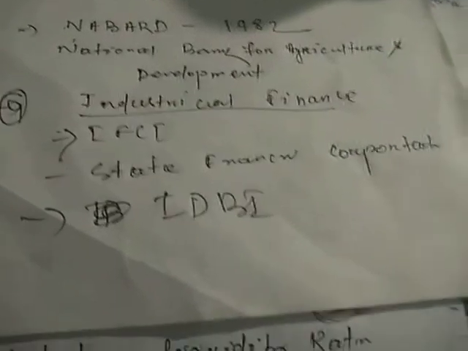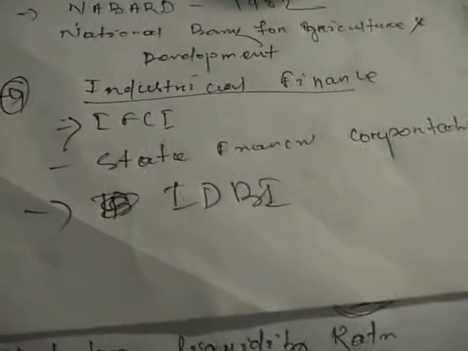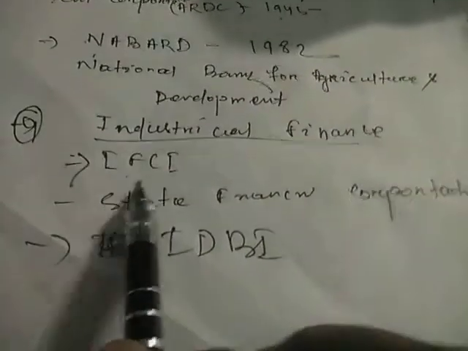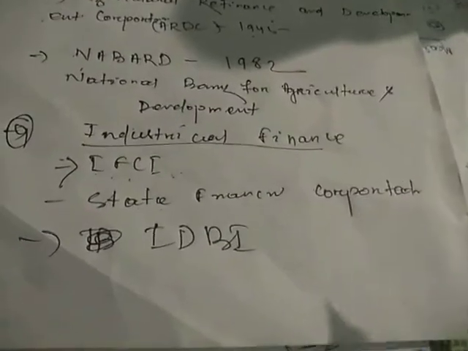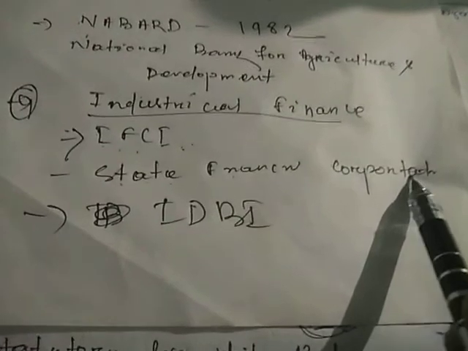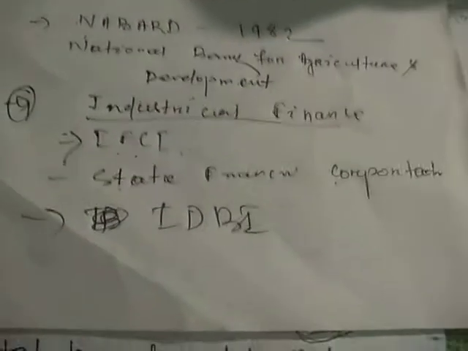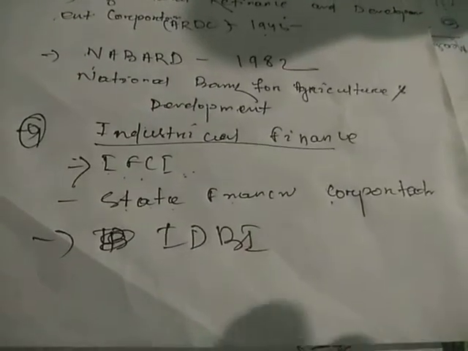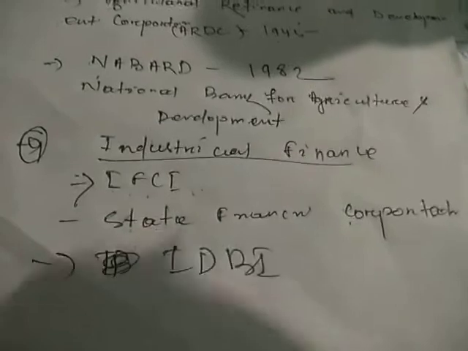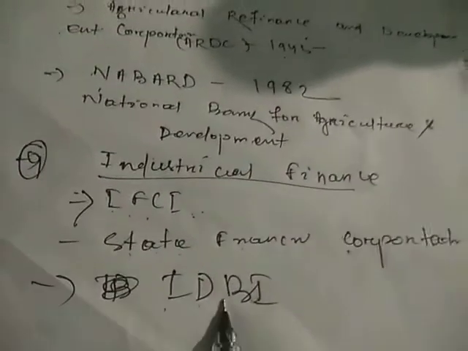That's why the RBI also provides industrial finance to industry. For example, IFCI, the Industrial Finance Corporation of India. This is one of the sectors to develop industry. And the State Finance Corporation, SFC, is also there. It is one of the sectors to develop industry, providing different types of finance, and it is also easy, with some considerable figures and a reliable manner. Then come to IDBI, the Industrial Development Bank of India. It is also there to develop the industrial sector. So all these are RBI functions.